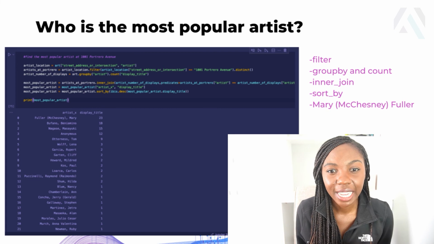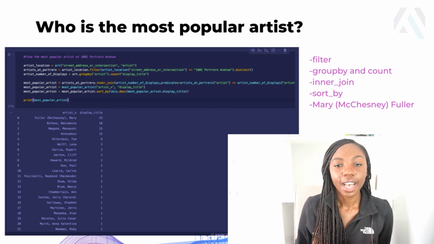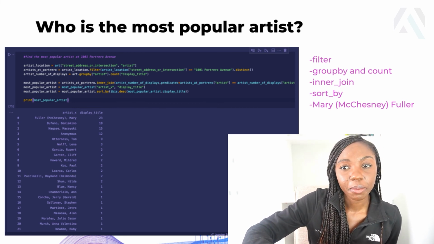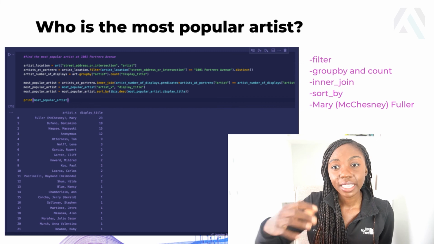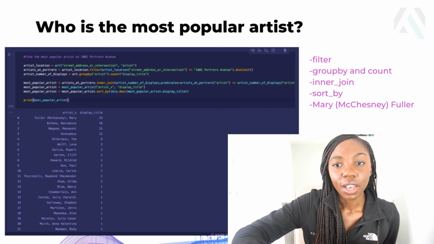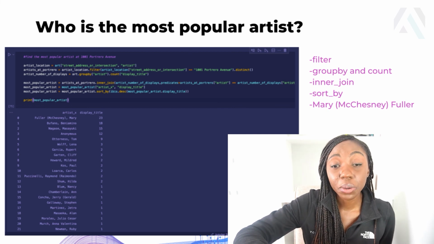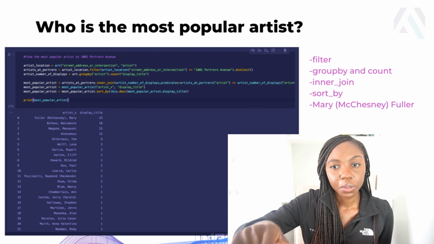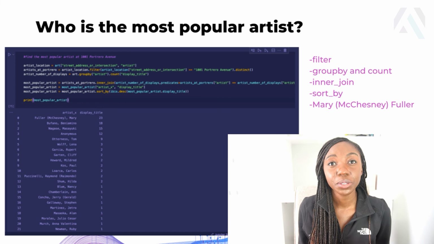To do that, I grabbed the street address and artist columns from our dataset, and then I used the filter method to filter to only the location at 1001 Potrero Avenue, and get the artists at that location as well.